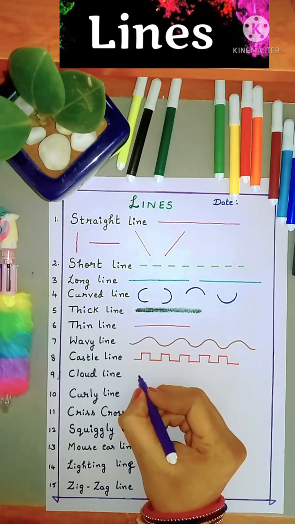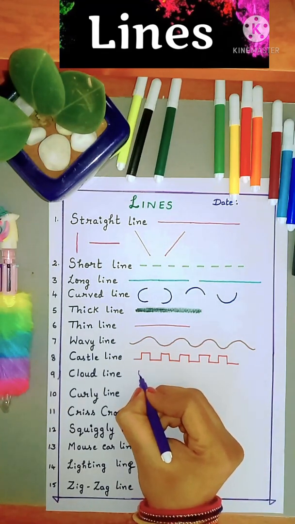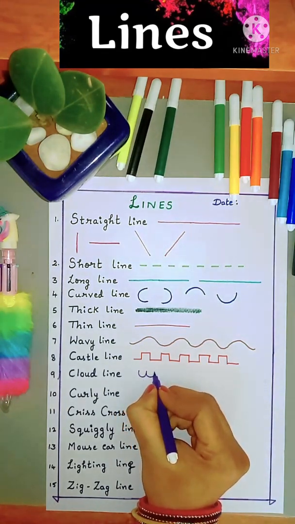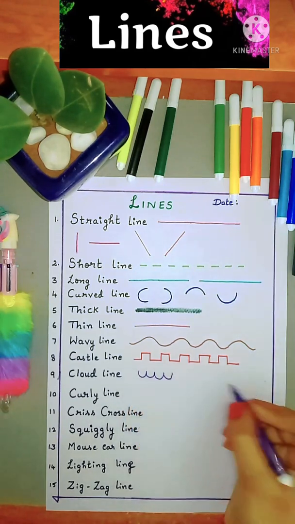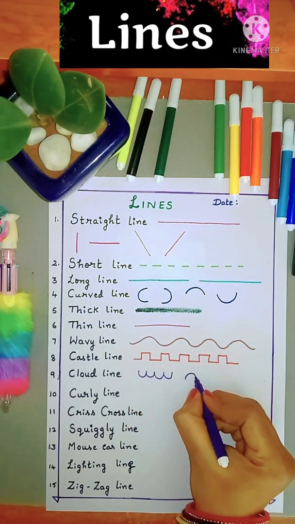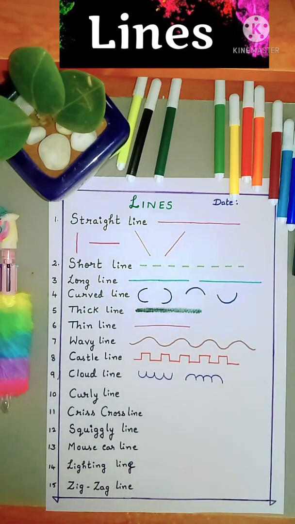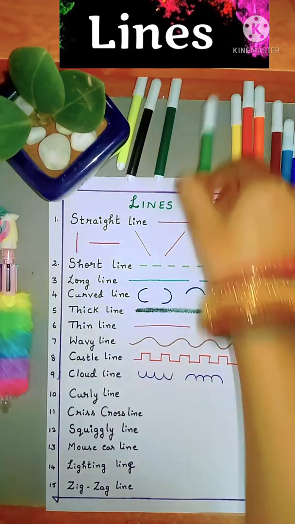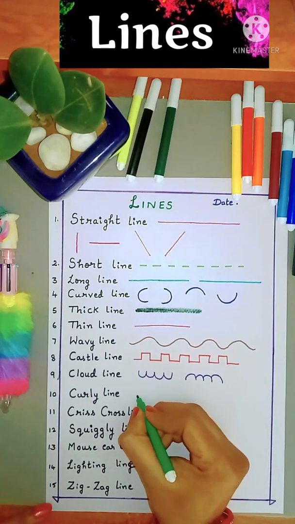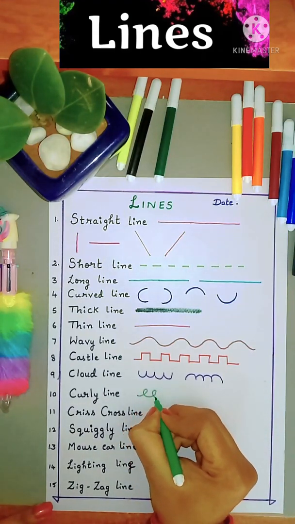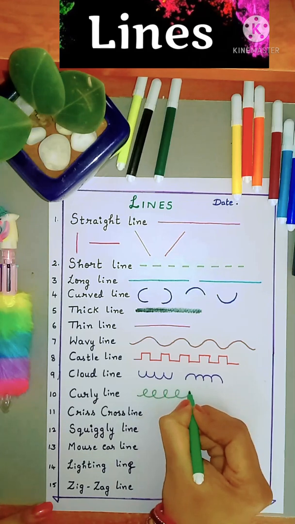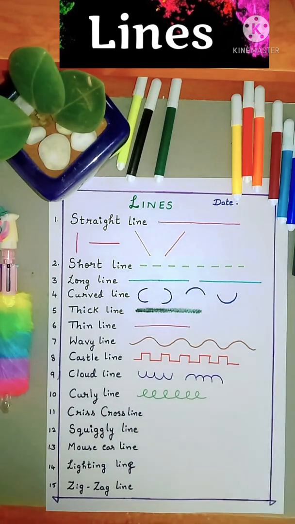Next I draw the cloud line. Just draw this U shape to make a cloud line. It could be either this way. This is called a cloud line. Next, curly line. This is called a curly line.